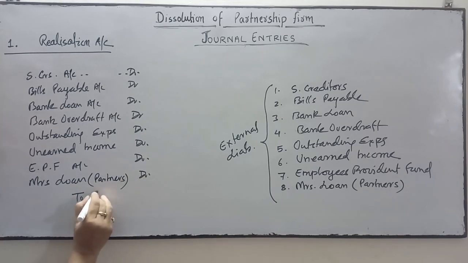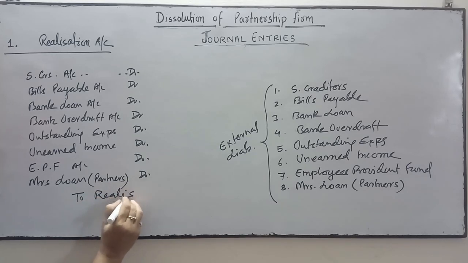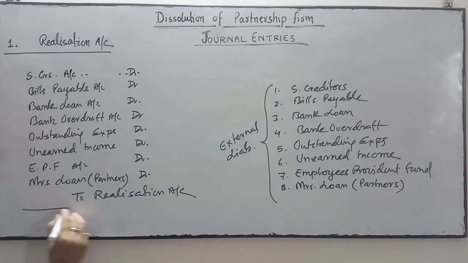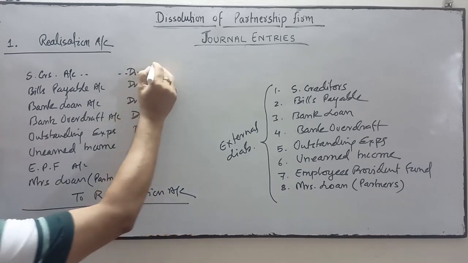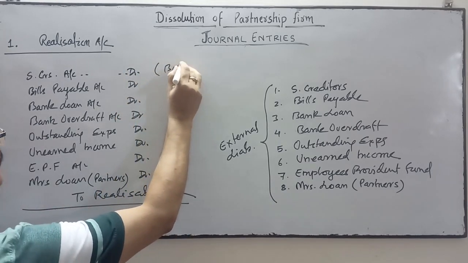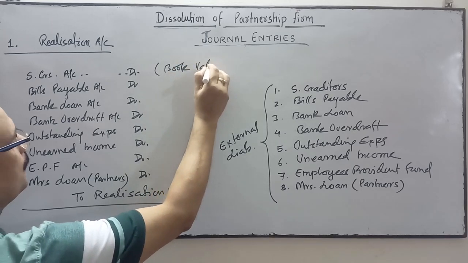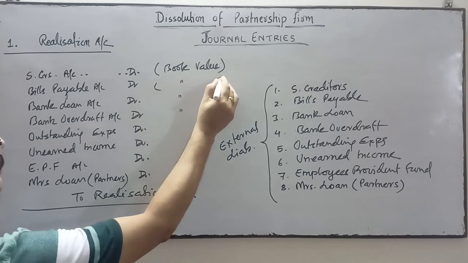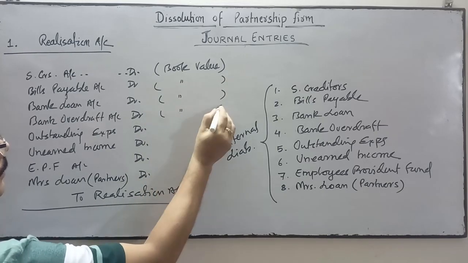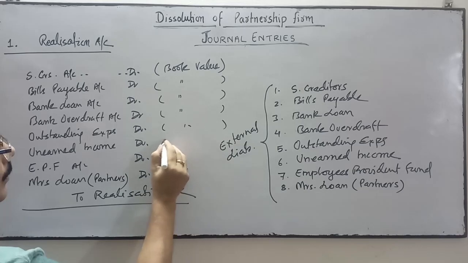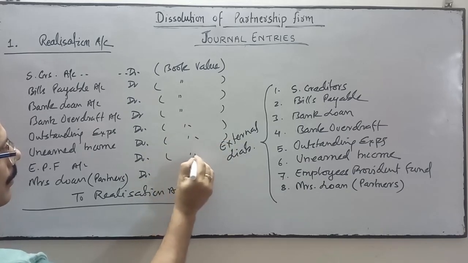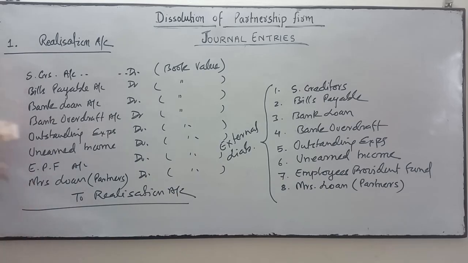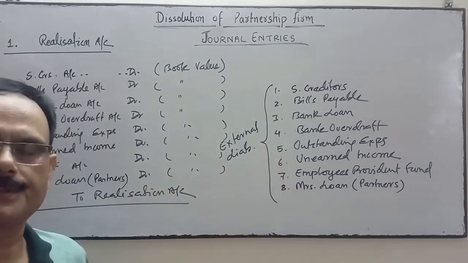This will be transferred to the realization account and these ledgers will be closed. Transferring this amount to the realization account at their book value, as these are external liabilities.